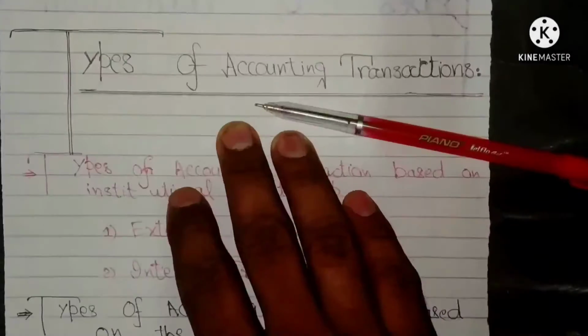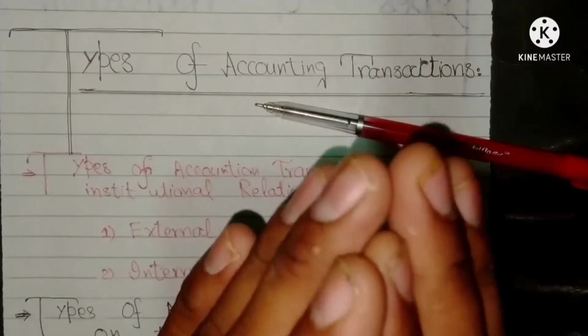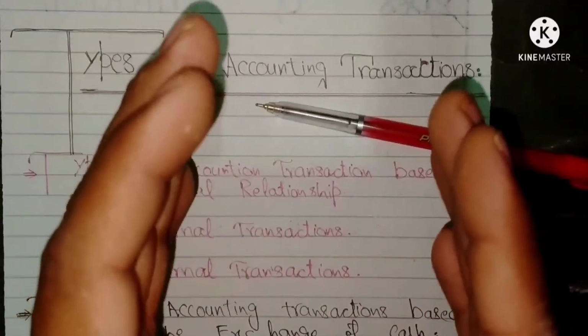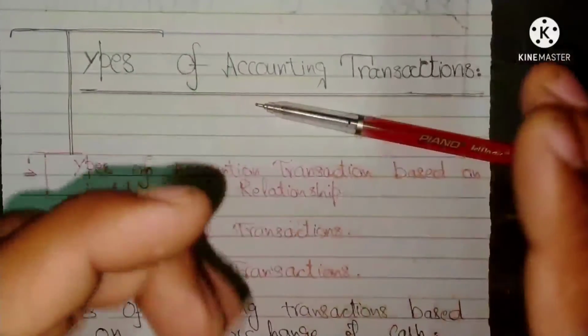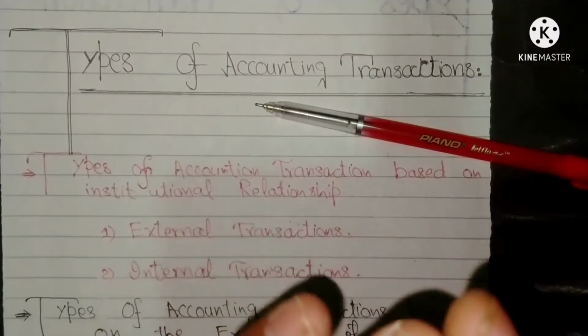What are accounting transactions? Accounting transactions refer to any business activity that results in a direct effect or impact on the financial status and financial statements of the business.